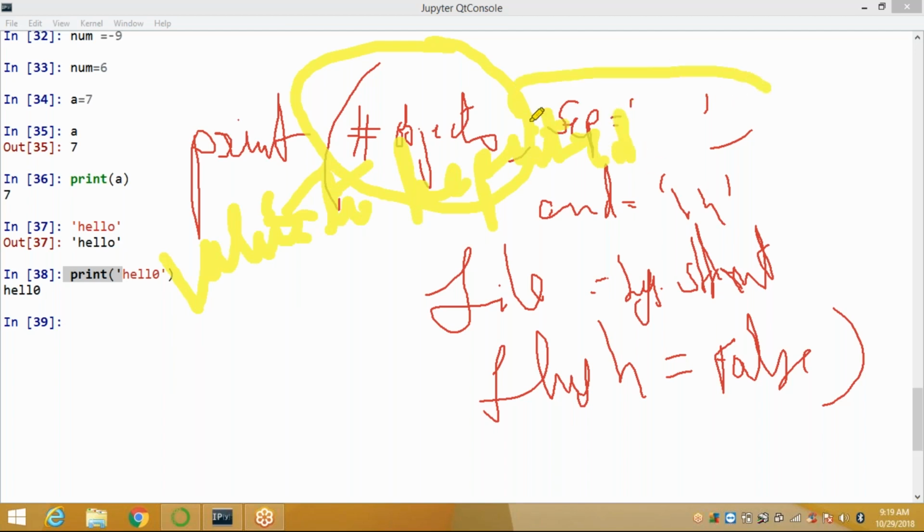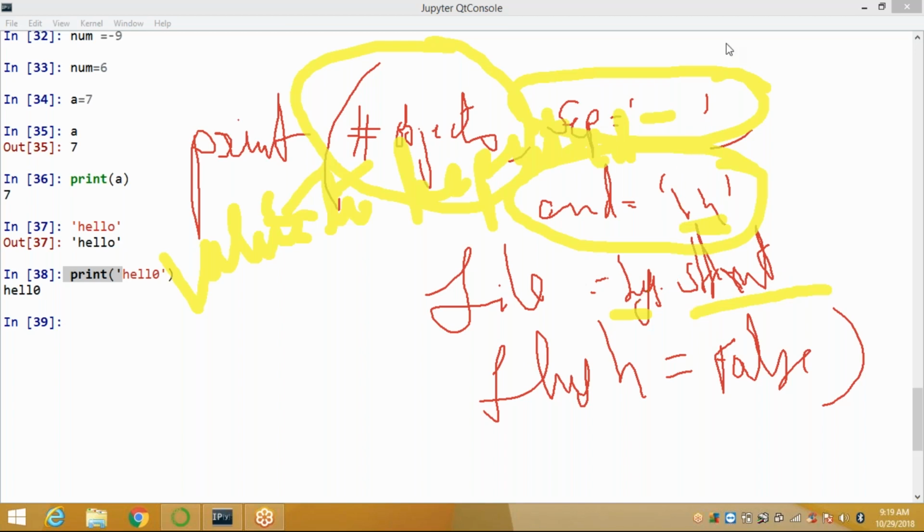Next, this one, separator. Separator is used between the values. It defaults to a space character; by default it contains the space character. After all the values are printed, end is printed. It defaults to a new line. That's why you're giving here slash n. The file is the object where the values are printed, and its default value is sys dot stdout, which means your screen.